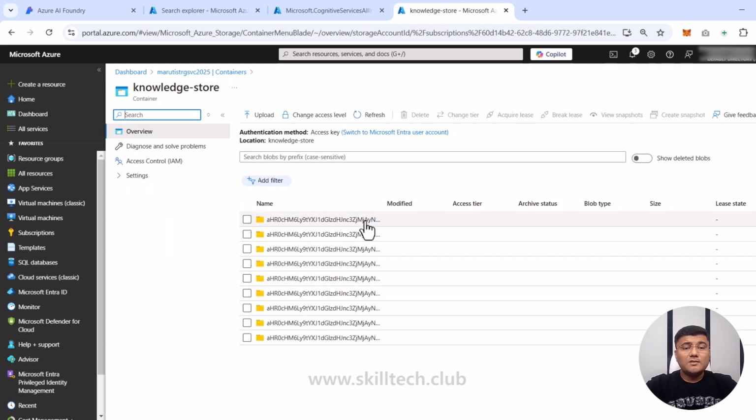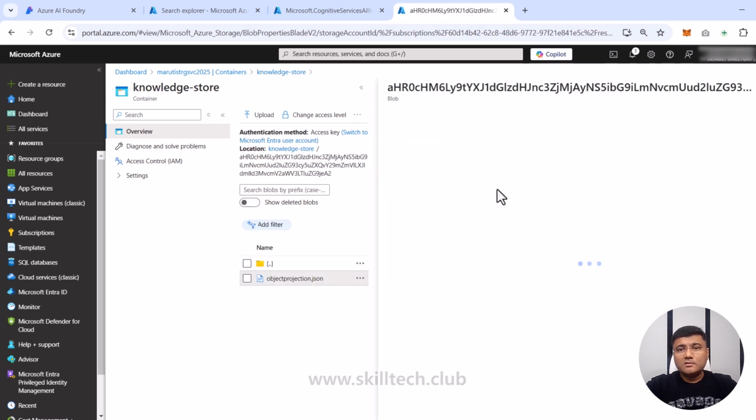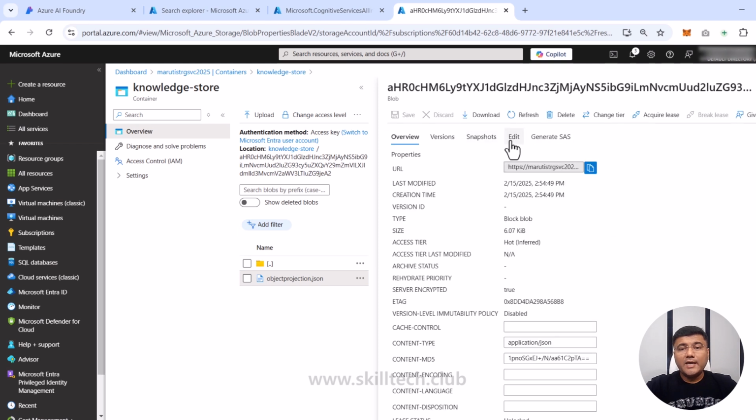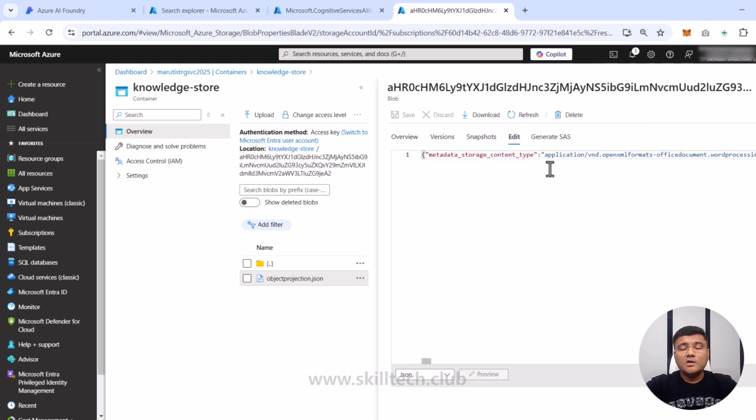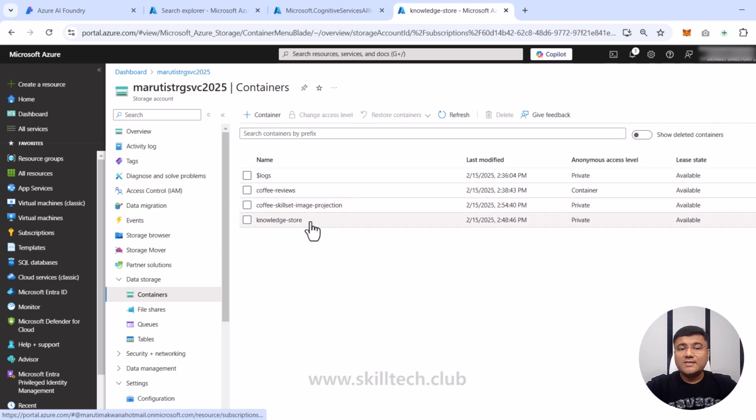Now inside this, you can see multiple folders which are also created with the help of this process. When I go inside this, mostly you're going to get your object projections and JSON files. You can click on these files, you can click on the edit option, and you'll be able to see whatever is there in that particular file. You can see when exactly it got modified, whatever things got used in this, and whatever content is stored with that. So this is your extracted knowledge store, which is used while you are searching.